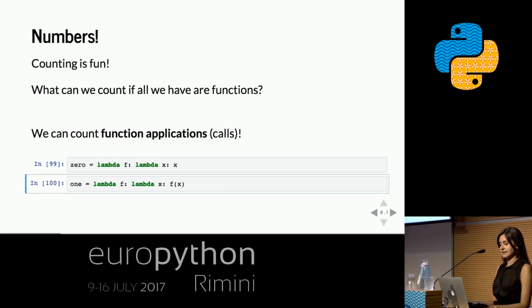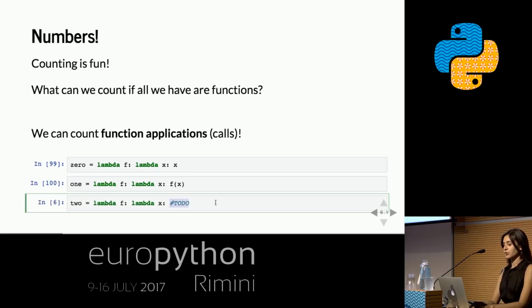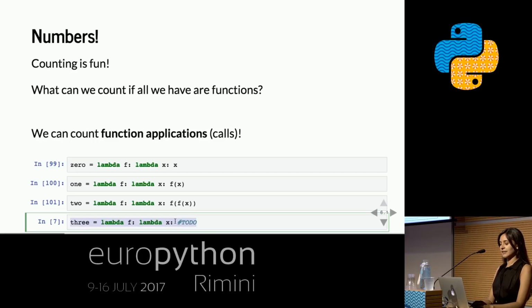Cool. Okay, let's see if live coding works. Probably not. Let's find out. I think I also forgot to clear all the inputs in this thing, so that'll be interesting. So 2 then would be calling f twice, right? So we'd be applying f to f of x. And 3, similarly, would be f of f of f of x, I think. Look good? Okay, let's see what happens.